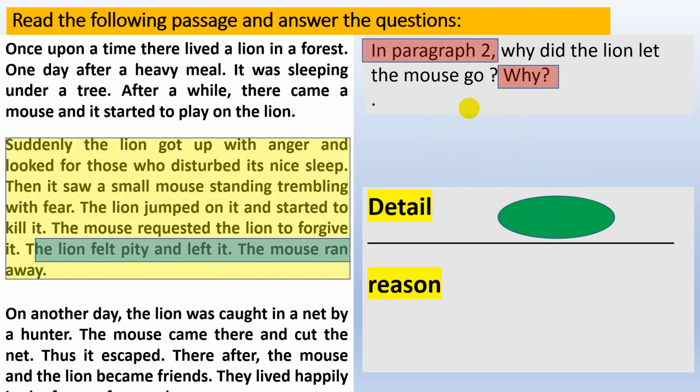This question consists of 2 parts. First, I'm going to answer the question, why did the lion let the mouse go? Then I'm going to say why the lion felt pity and left it. Okay. Did you get the point here? So I have here the answer. The lion felt pity and left it. Because he felt pity, the mouse ran away. Okay.